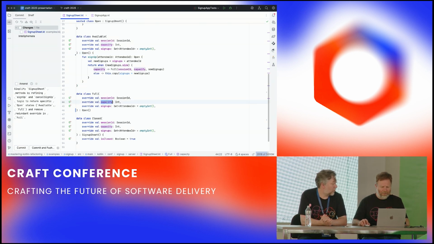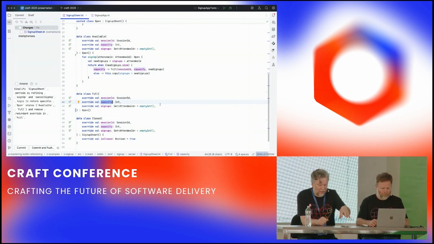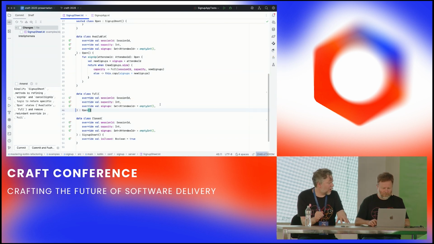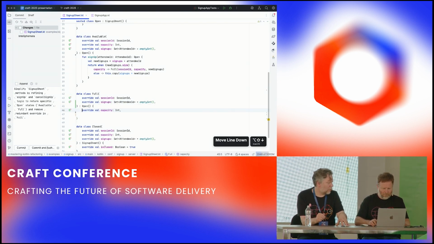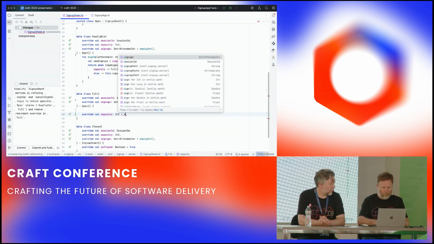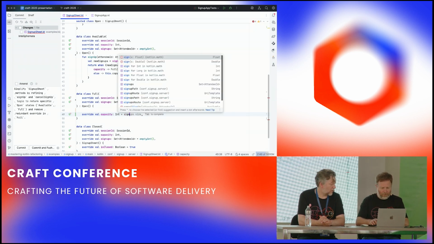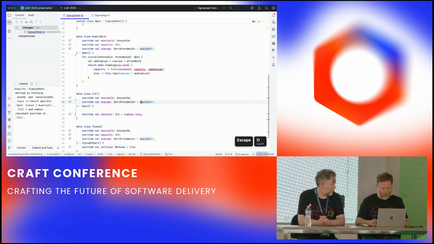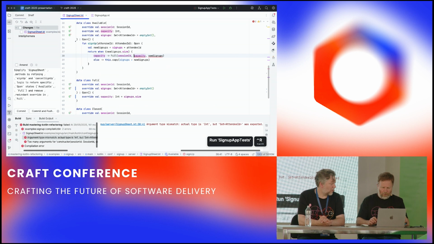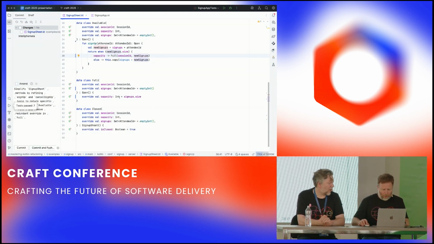If I remember, you were offended by capacity in full. Well, fullness has an invariant, right? That the number of signups equals the capacity. So we should just be able to return the capacity as a calculated amount. So this is always going to be the size of the signups if we correctly went to full. So it's going to be signups.size, not that thing. Get rid of that. Get rid of that. And is that still true? And that works. Good. So that's a nice little cleanup.